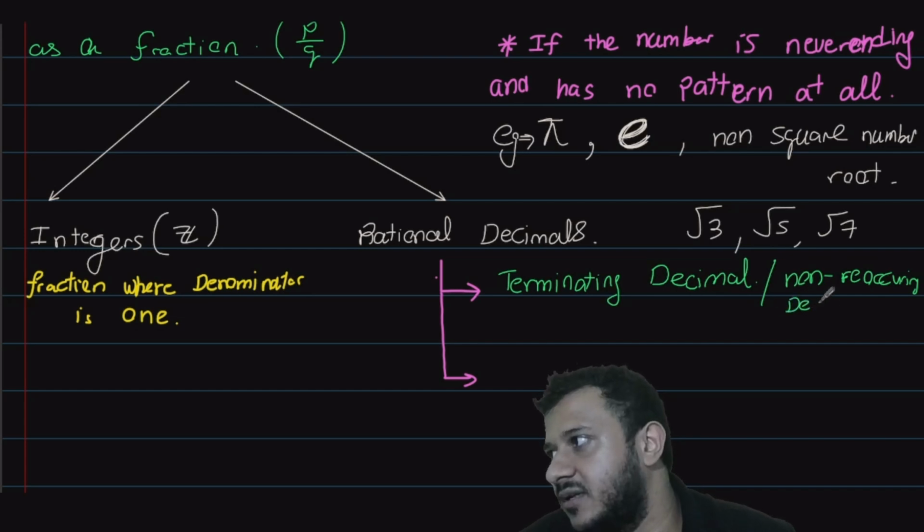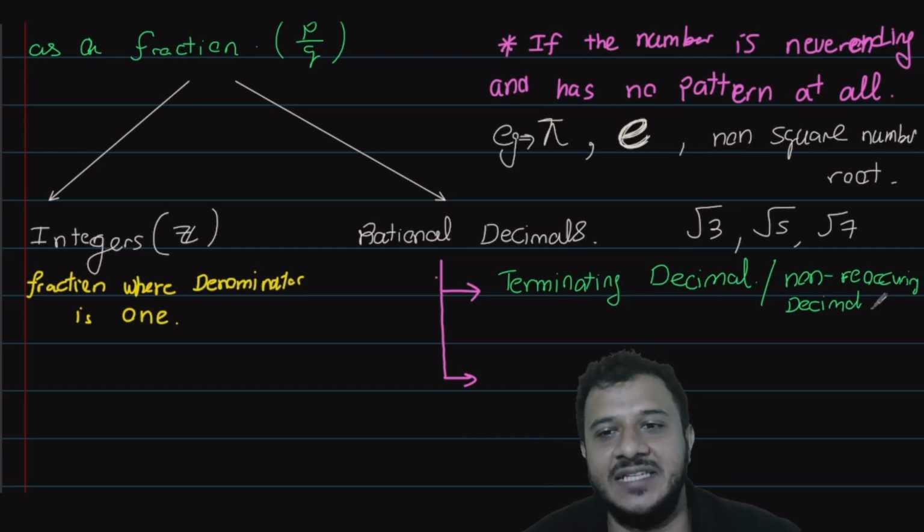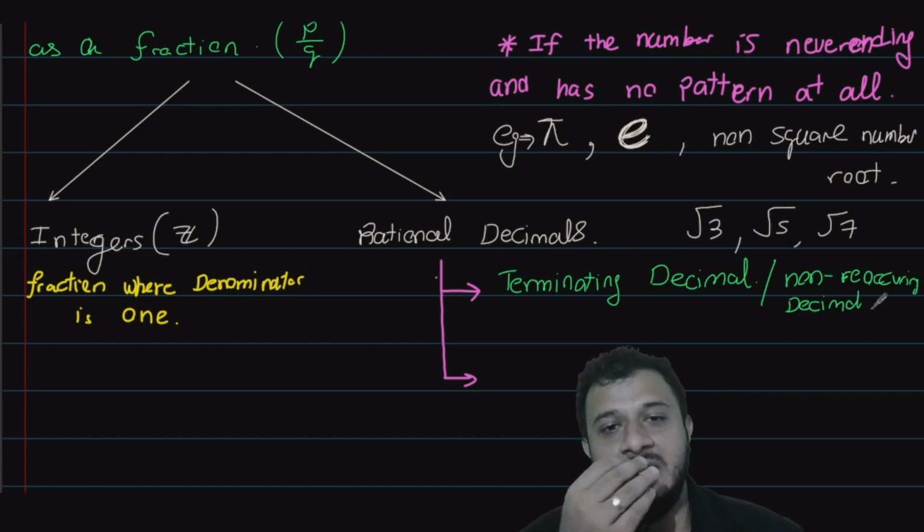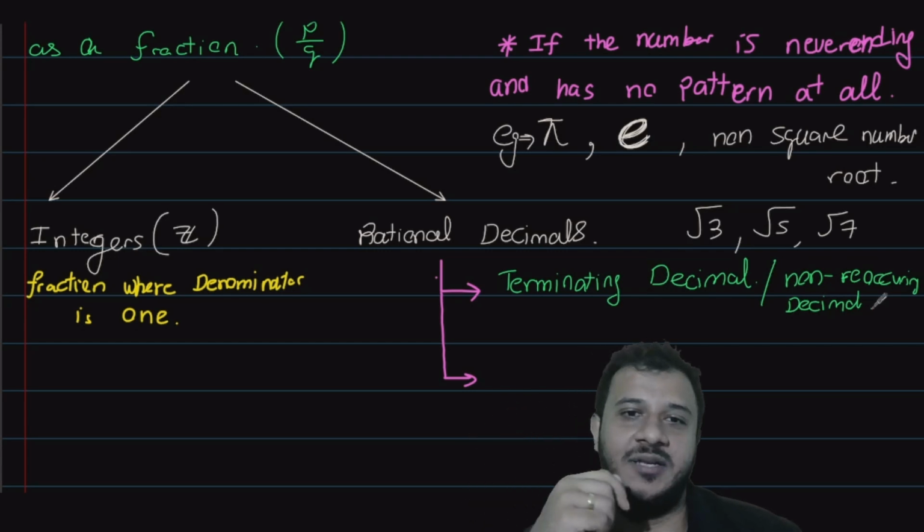Terminating is the better word, but in your textbook it says non-reoccurring.